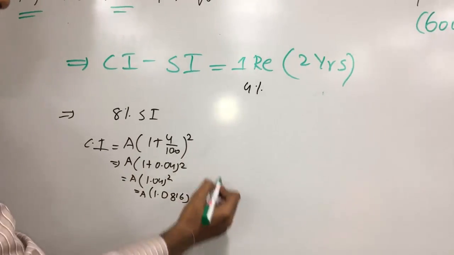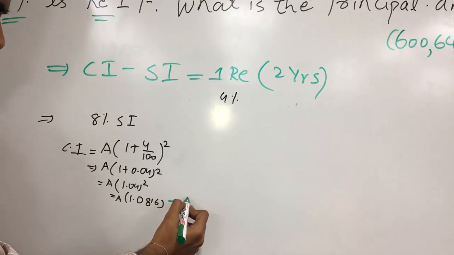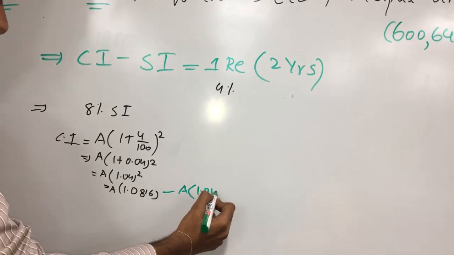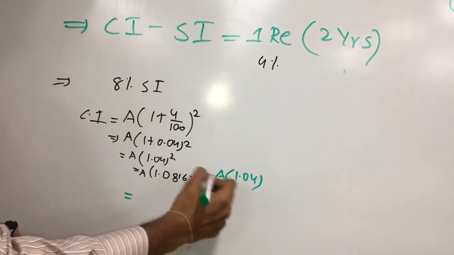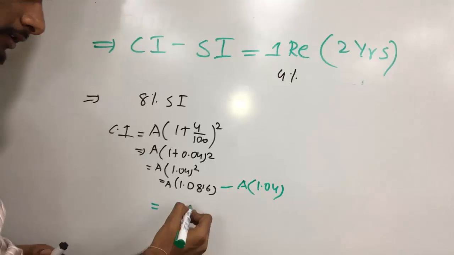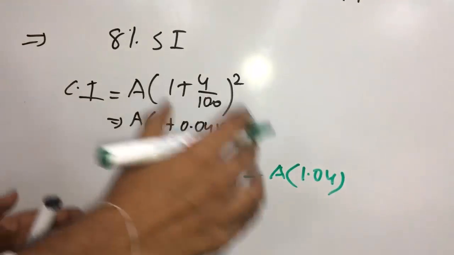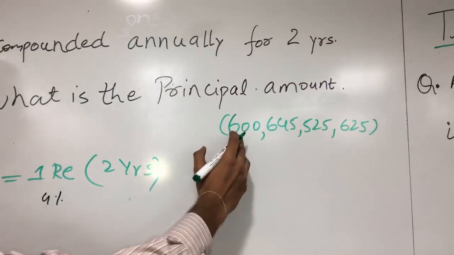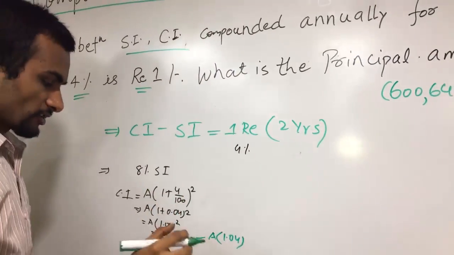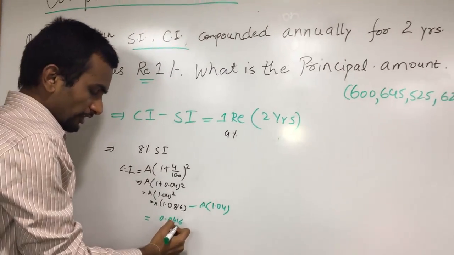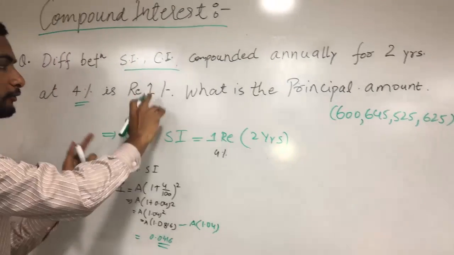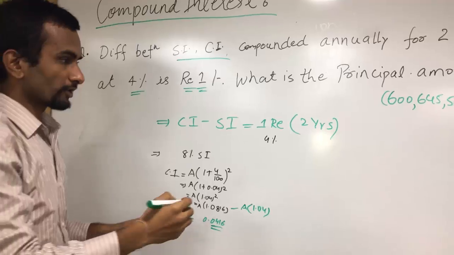And the value of simple interest is A into 1.04. So if you are just taking the subtraction, it happens to be 0.0416. Our options are something like 600, 645, 505, 625. So we have to make a calculation in such a way that if you multiply the last decimal part along with one option, we should get the amount 1. So let us be logical.